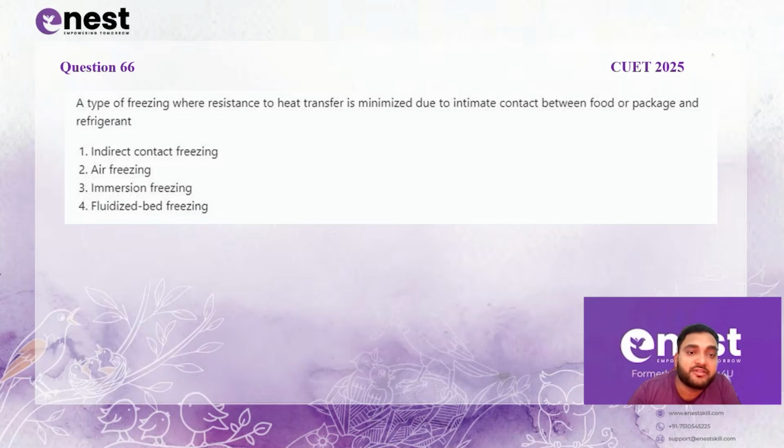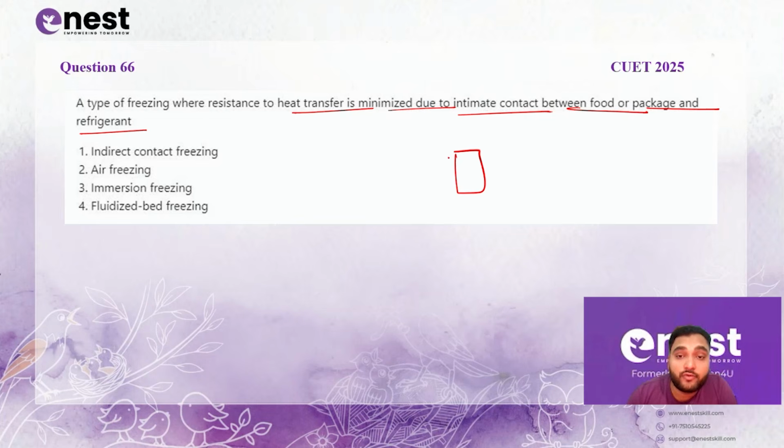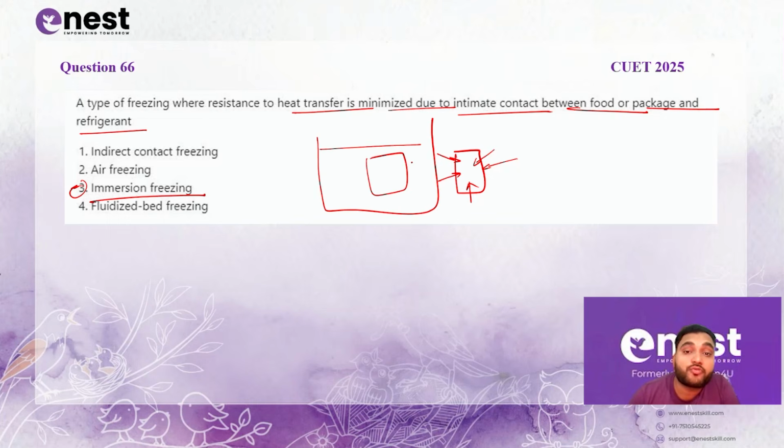A type of freezing where resistance to heat transfer is minimized due to intimate contact between food or package and refrigerant. That means the package or the food will be in direct contact with the refrigerant. This type of freezing is specifically referred to as immersion freezing. In this you will have a cryogenic liquid or any refrigerant in which you will be dipping your food item. So from all the surface your food will be getting enough heat transfer irrelevant of the shape